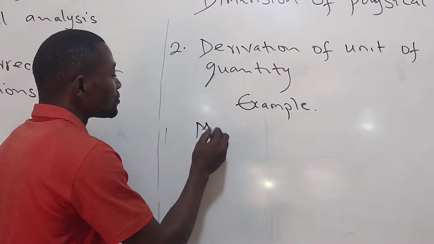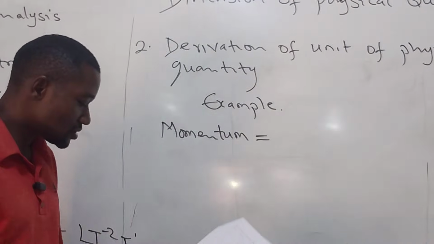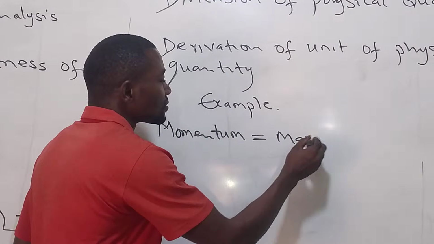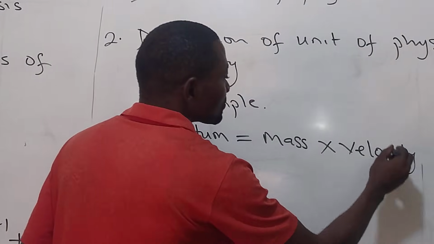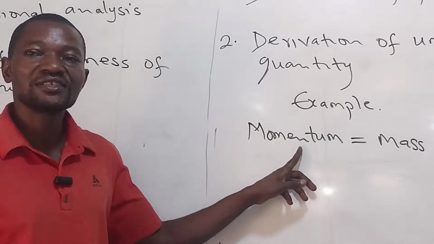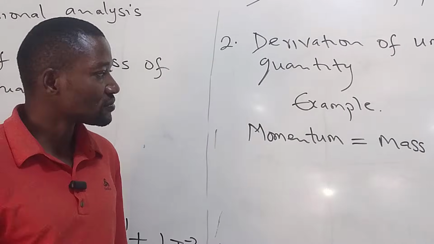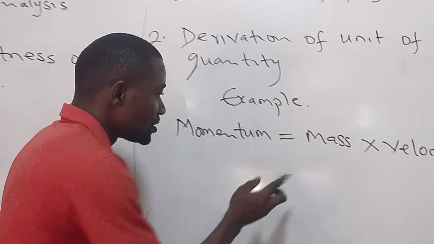Momentum is mass times velocity. Assuming a student doesn't remember the unit of momentum and he has an idea about dimensional analysis.